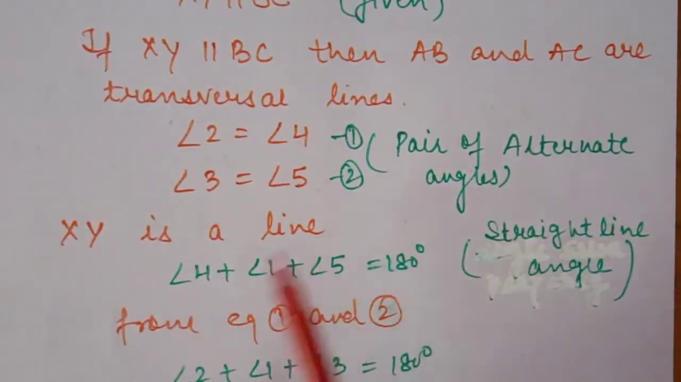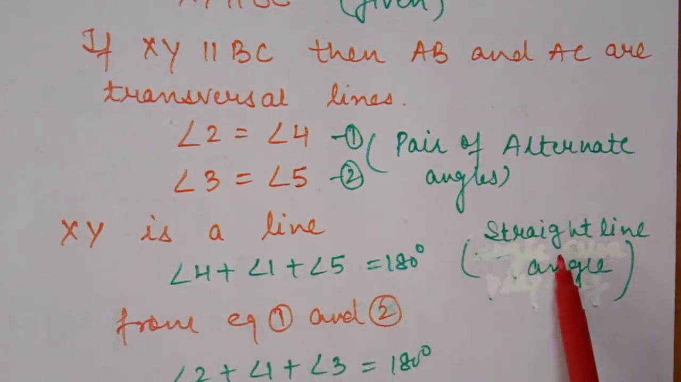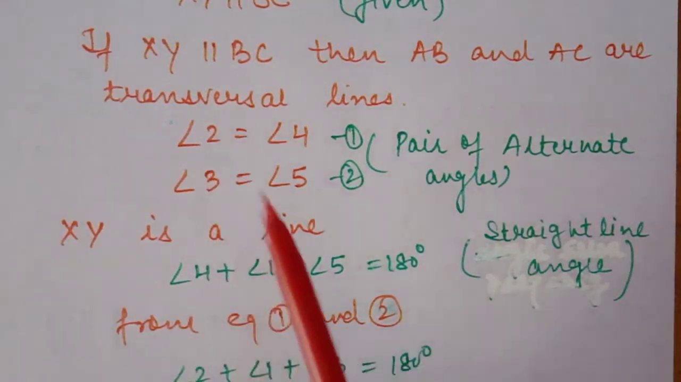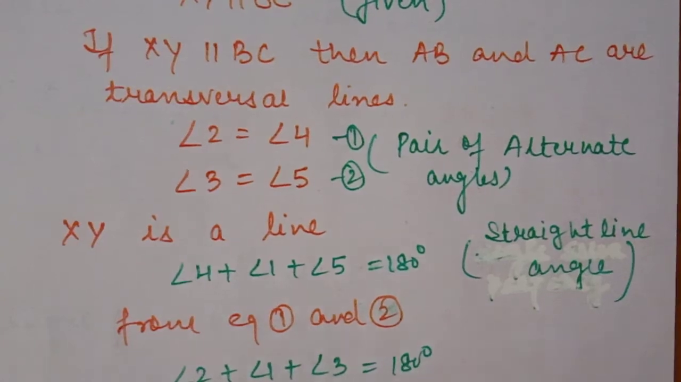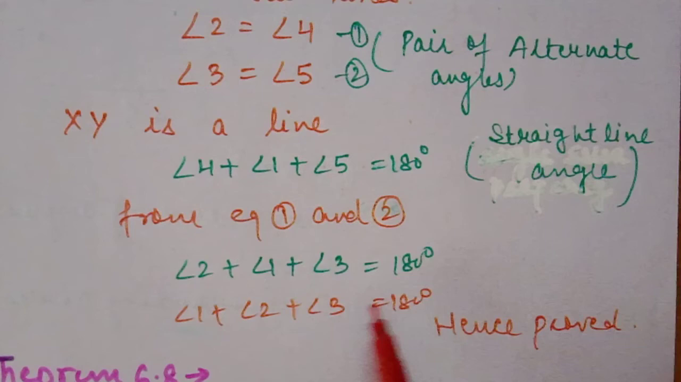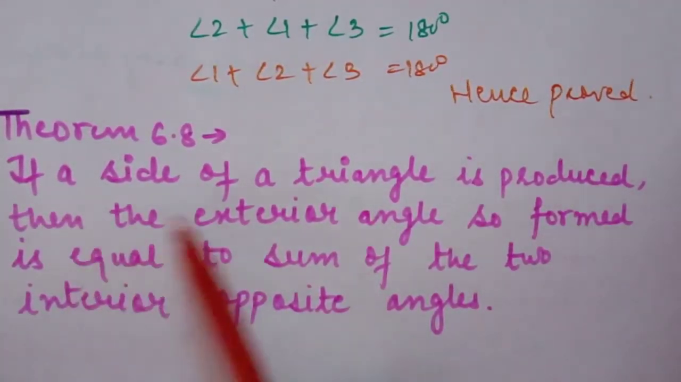XY is a straight line, so definitely angle 4 plus angle 1 plus angle 5 is 180 degrees because of straight line angle. Now we will replace angle 4 with angle 2 and angle 5 with angle 3. So we will get our result: angle 1 plus angle 2 plus angle 3 is 180 degrees. Our theorem is proved.